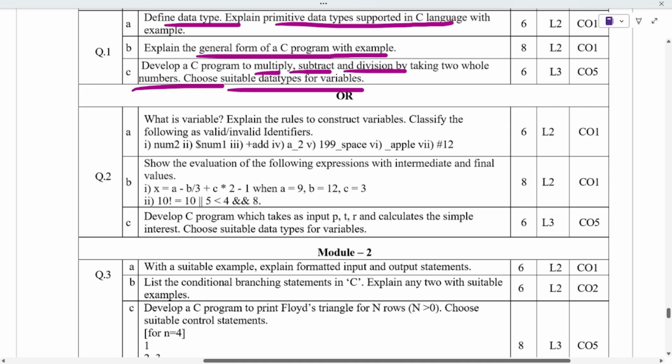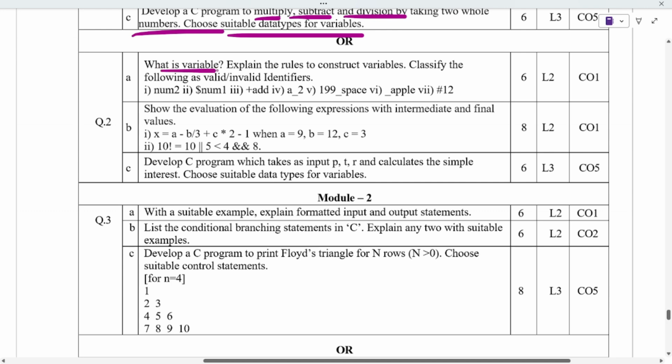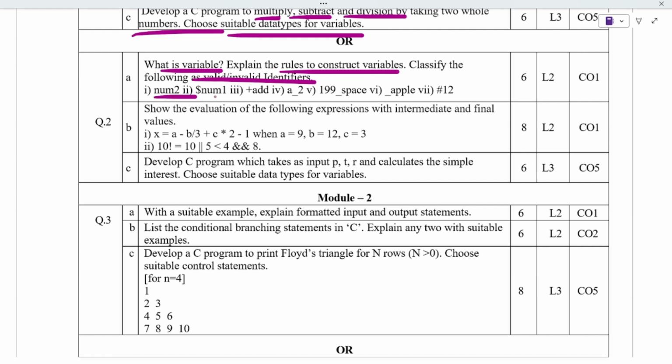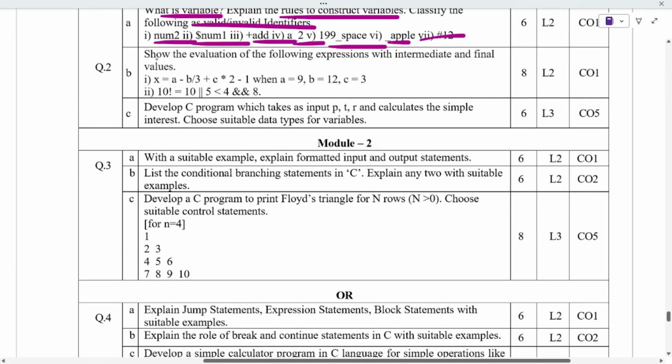And next is define variable, and rules to construct variables, and valid or invalid identifiers: num1, number2, and adding to 199, space apple and this. See, we have to classify these as valid identifiers and invalid. Okay, now next is show the evaluation of the following expression with intermediate and final values, x is equal to the particular expression given, and we have to show that.